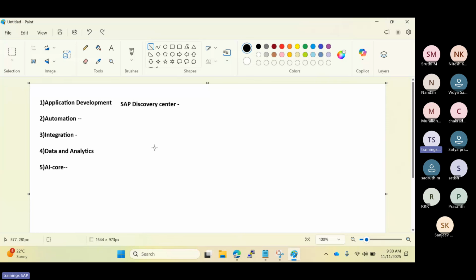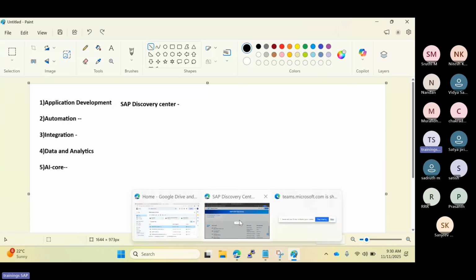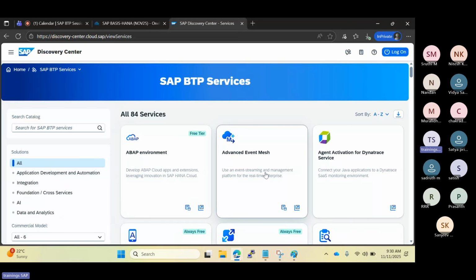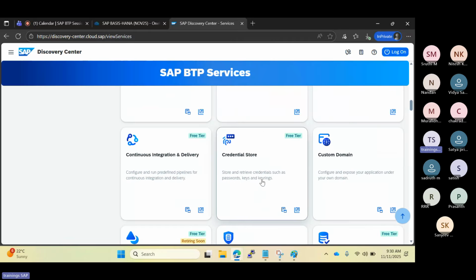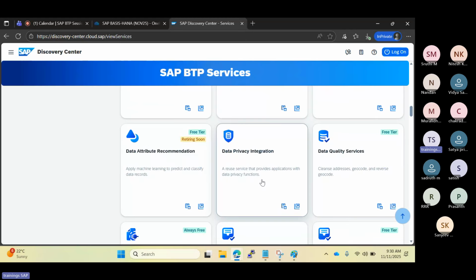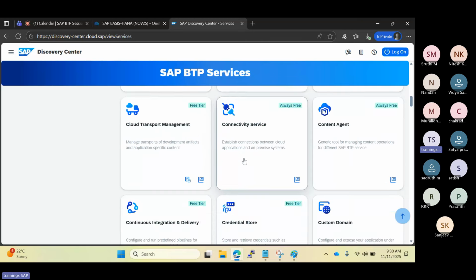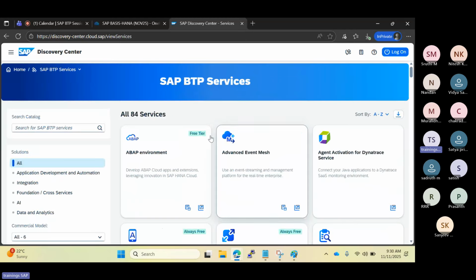In this way, with BTP you can subscribe to the application right now itself. Directly you can concentrate on the business logic and application development. You need not waste money and time here. So it will reduce that. That's why it's a platform as a service concept. They are providing all the BTP services and solutions under one category, that is called the BTP platform. That is the important thing here.